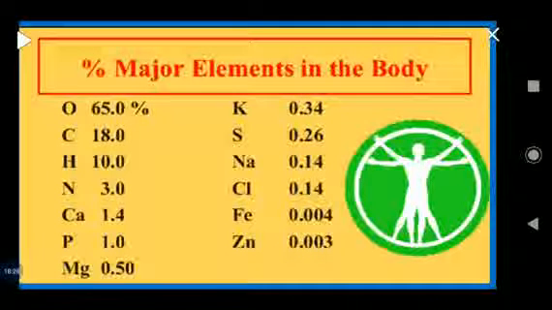Now, major elements in the body. There are some major elements found in the human body, like oxygen, whose percentage in the human body is 65%, carbon 18%, hydrogen 10%, nitrogen 3%, calcium 1.4, phosphorus 1%, magnesium 0.50, potassium 0.34, sulfur 0.26, sodium 0.14, chlorine 0.14, iron 0.004, zinc 0.003. These are some major elements which are found in the body.